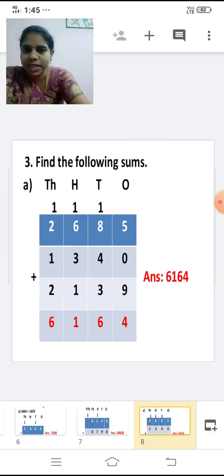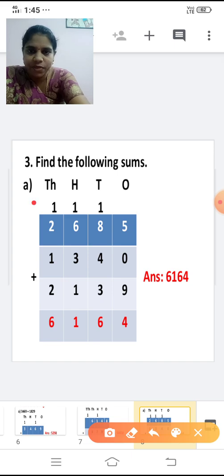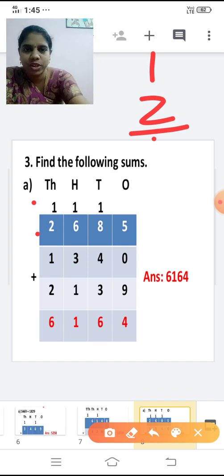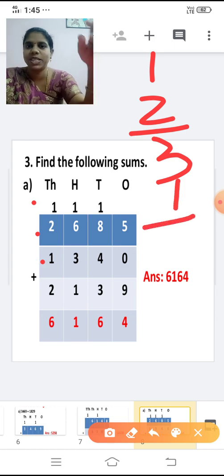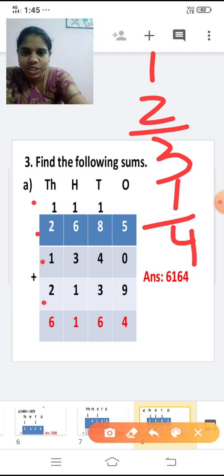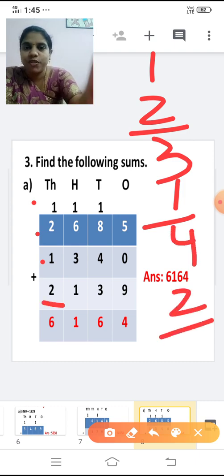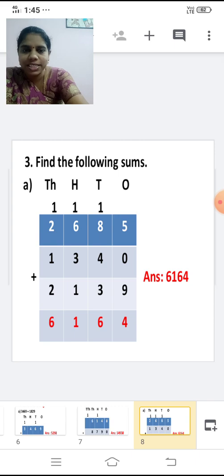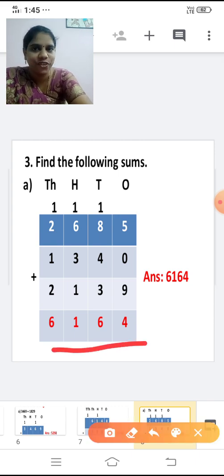Shall we add the thousands place now? Yes. Now add 1 plus 2 and tell me the answer. After 2, you are going to add 1 number. That means 3. So with this 3, the next number is 1. 3 plus 1 is 4. With this 4, add 2 more to it. 4 plus 2. After 4, 5, 6. So the answer is 6. So what is the answer? 6,164.